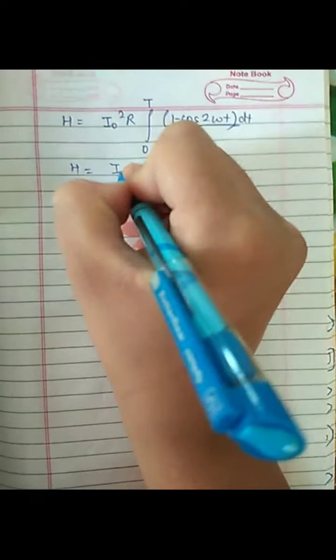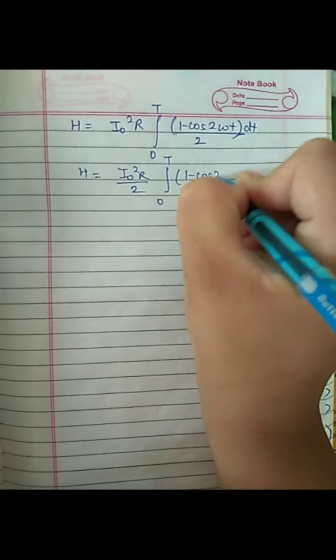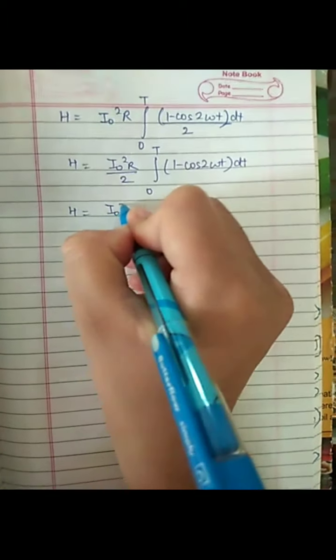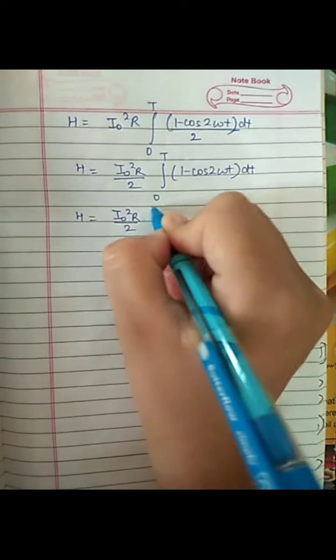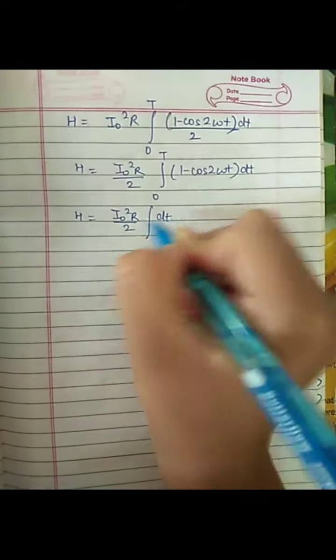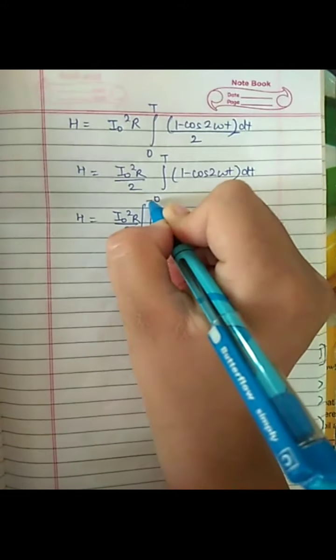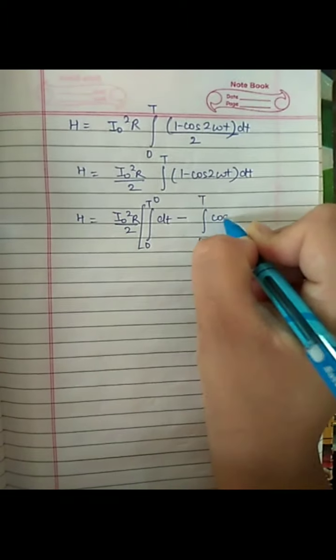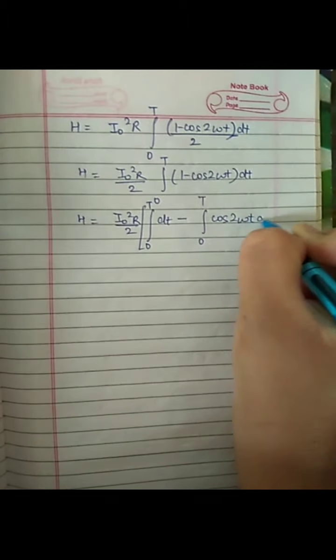We will get I naught square R by 2 integral from 0 to T of 1 minus cos 2 omega t dt. Now for solving we can split the integral: integral from 0 to T dt minus integral from 0 to T cos 2 omega t dt.